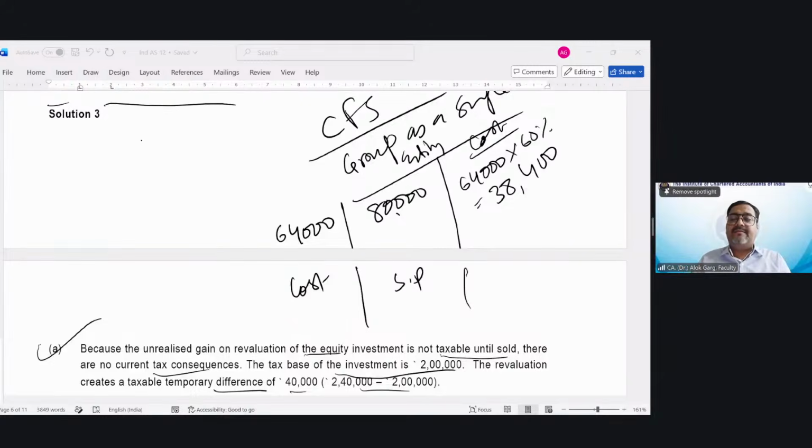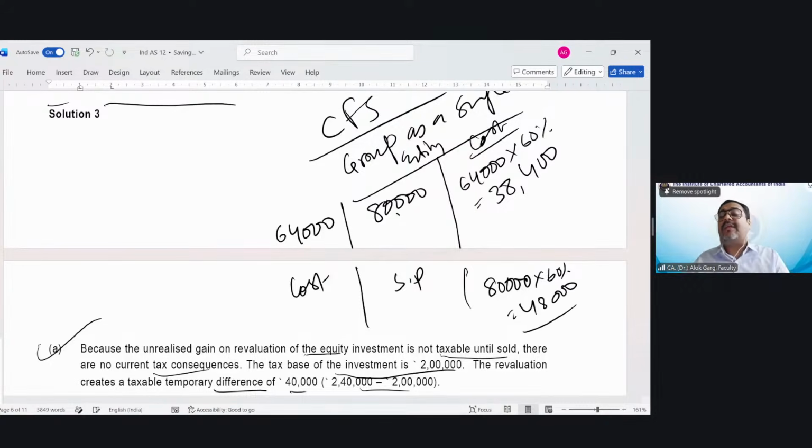And since, from an income tax perspective, income tax says that you have actually sold the goods to your subsidiary, we will consider the tax base. What is the tax base of the unsold inventory? Income tax says I don't know what your consolidation adjustment is. You have sold goods for 80,000 rupees, and 80,000 multiplied by 60% is 48,000 rupees worth of goods in your inventory. So income tax talks about 48,000 rupees of inventory, and the consolidated books talk about 38,400 rupees of inventory. The difference between 48,000 and 38,400 is 9,600.